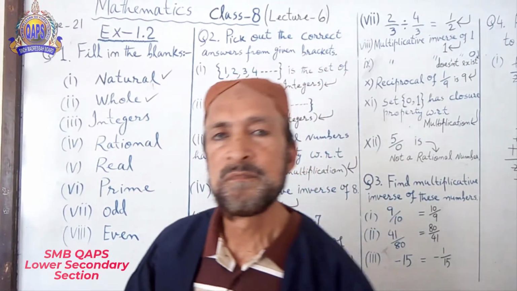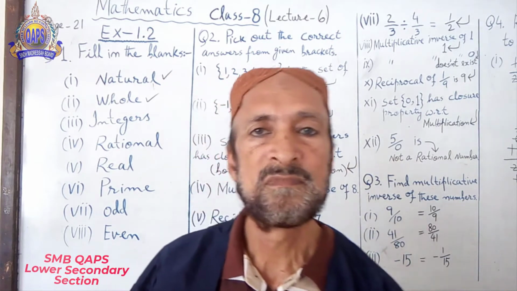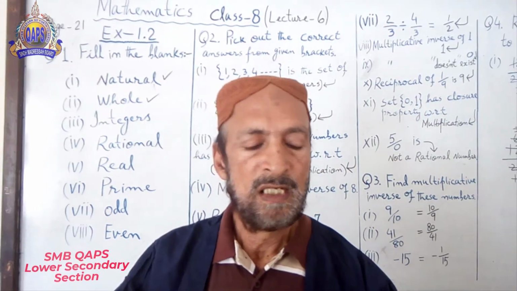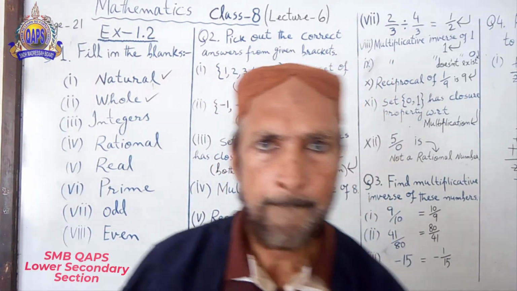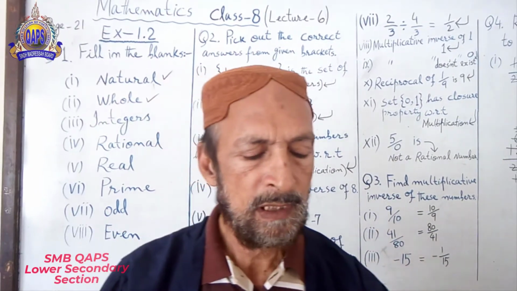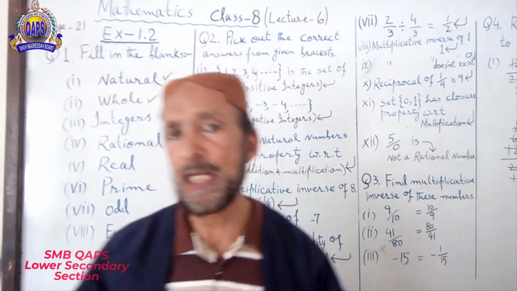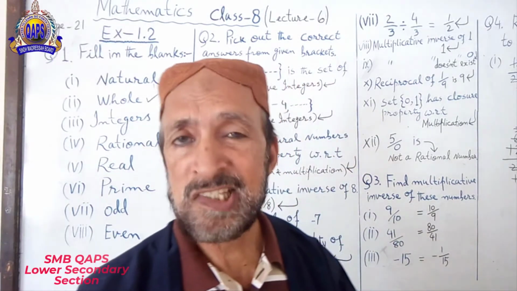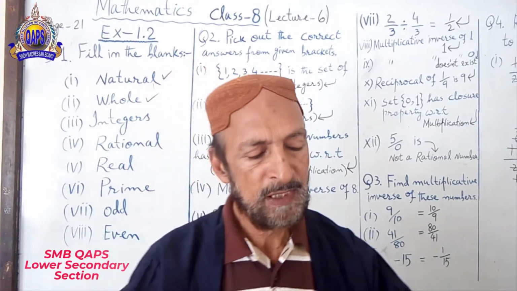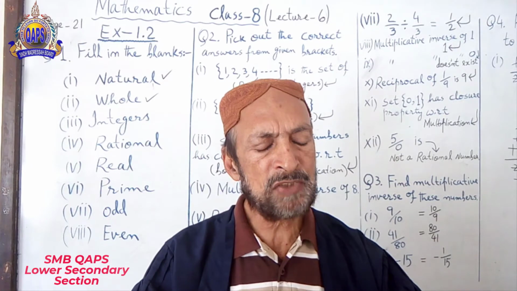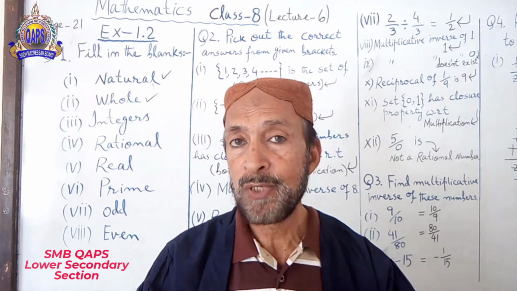Number 3. In your book, it has been written dash dash dash, meaning something was written over here: -2, -1, 0, 1, 2.